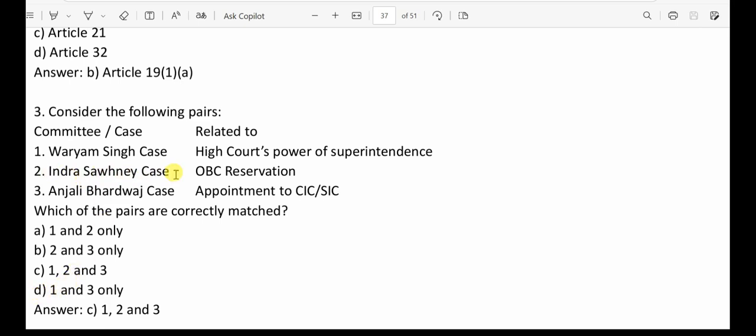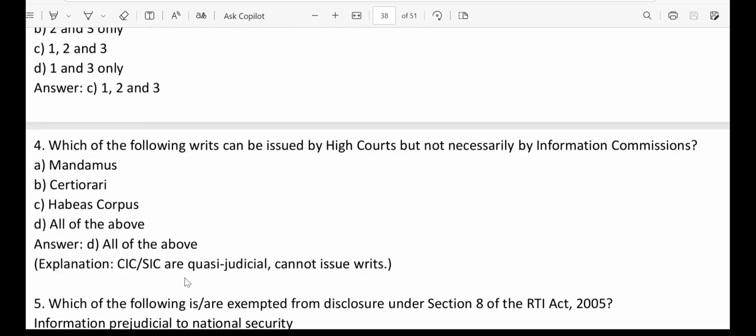Now Indra Sawhney case, that is also, I am telling you, that's regarding OBC reservation case. That means 2 is also correct. And first one, Waryam Singh case, that we know it's regarding High Court's power of superintendence. That means the option which has all the statements is the correct one. So option C, which has 1, 2 and 3, is the correct option.